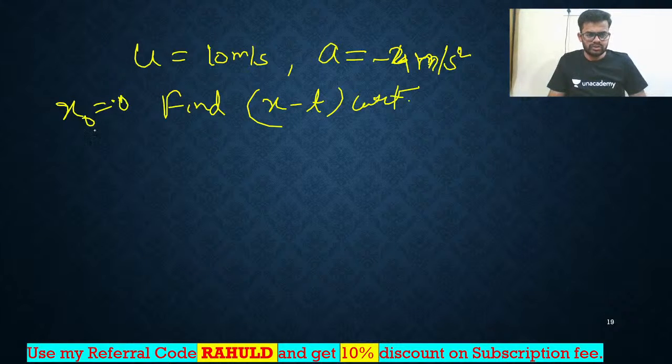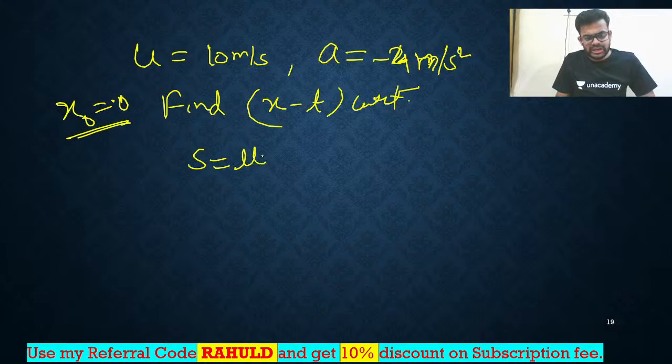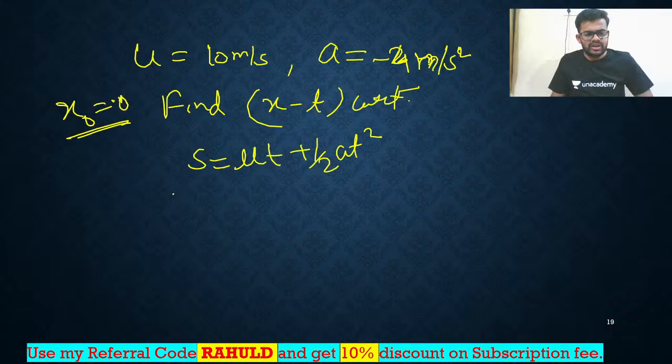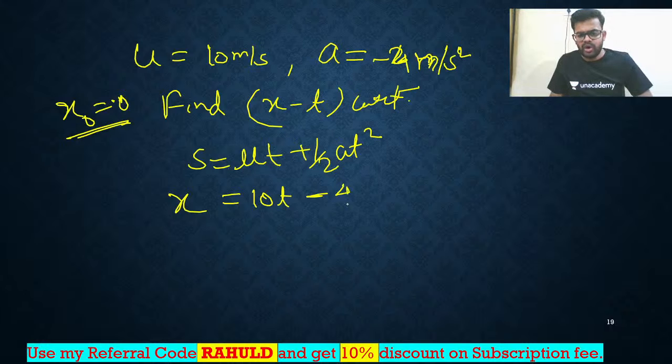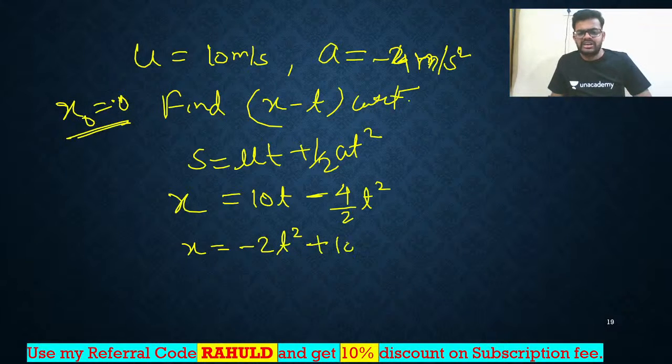You are writing 0. Now what to do? Simply you will write s is equal to ut plus half at square. Put the value, get the answer. So x is equal to ut, ut means 10t. So you are writing 10t here, and here you will write minus 4 by 2 t square. So what equation are you getting? x is equal to minus 2t square plus 10t.